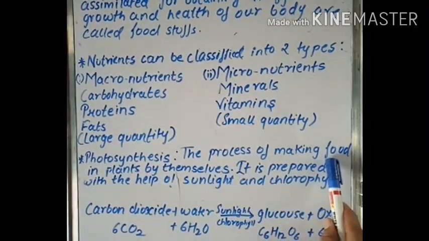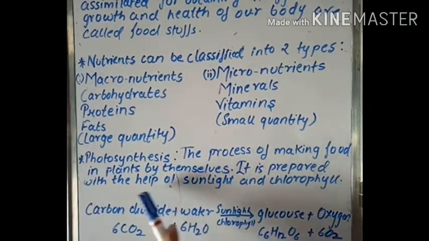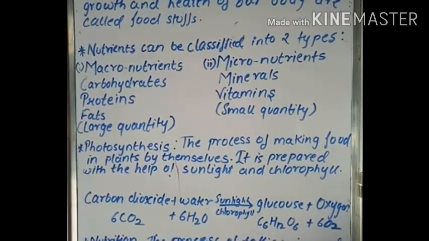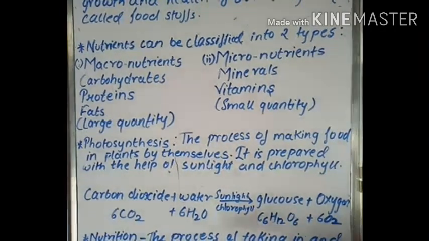The process of making food in plants by themselves, and it is prepared with the help of sunlight and chlorophyll. Let's see the reaction. What reaction takes place in photosynthesis? See, carbon dioxide and water are reacted. This is one of the chemical reactions in which photosynthesis takes place. How does photosynthesis take place? Carbon dioxide and water react with each other in the body of the plant with the help of sunlight and chlorophyll.